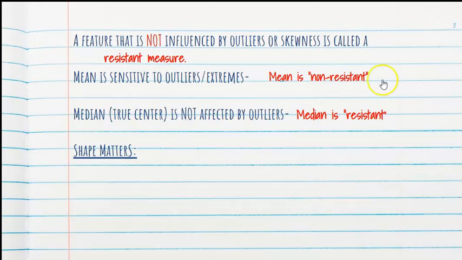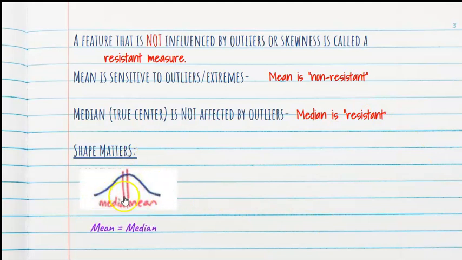Now, you can tell things about the mean and the median from the shape of the distribution if you're given the shape. For instance, if it is symmetric, the median and the mean are very, very close. Not exactly equal, but very close to one another. And that's an indicator that the shape is symmetric.